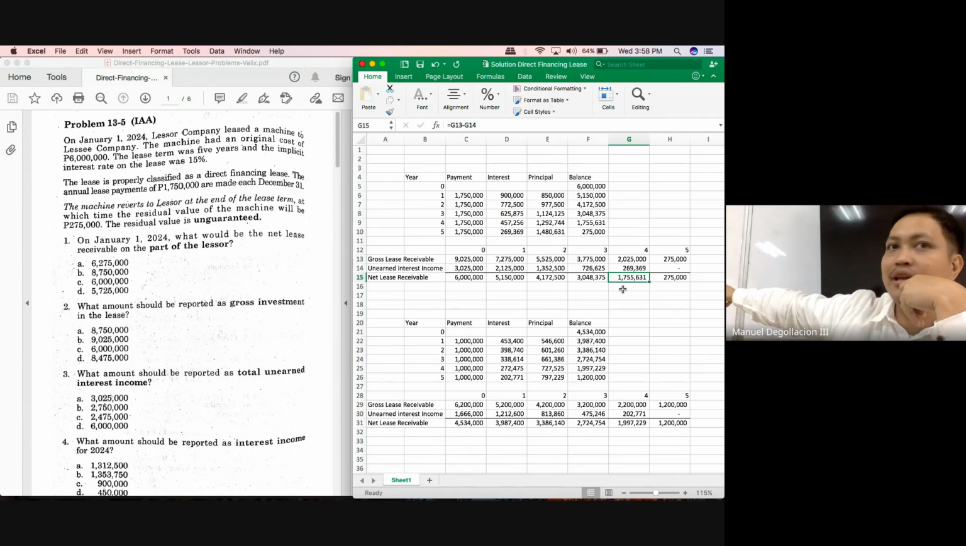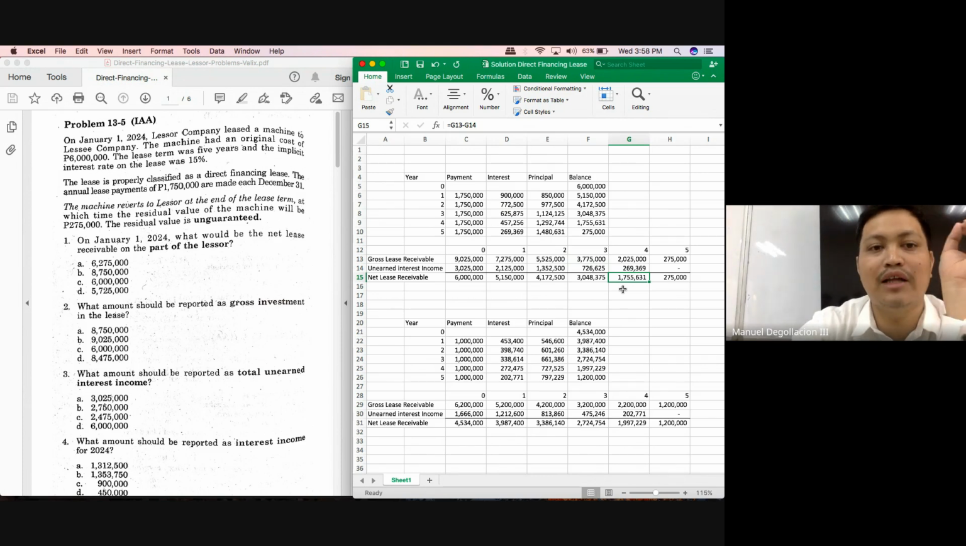You would have multiplied 1,755,631 by 15%. And how much would 1,755,631 give you, class? 263,345. And if you use that one, class, the accounts will not be closed. Your unearned interest income will not be fully closed. You will not be able to fully amortize your receivable.